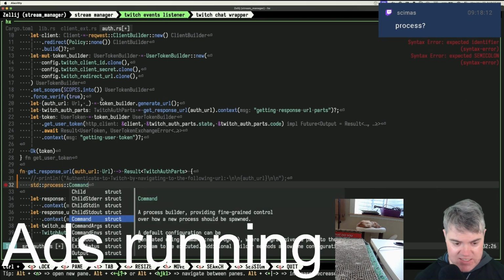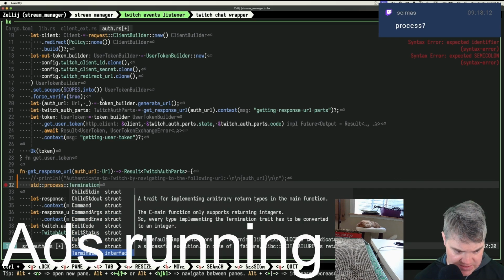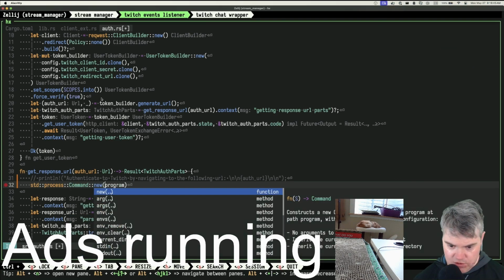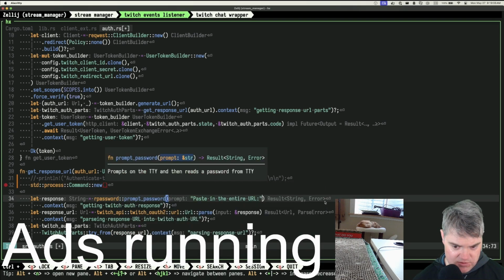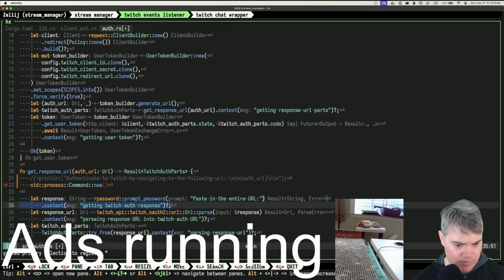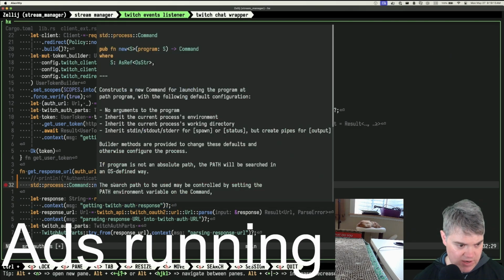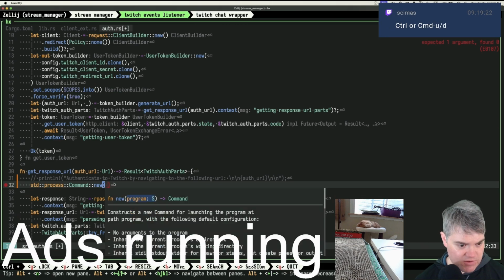Okay, command. A process builder providing fine-grained control over how a new process should be spawned. Is it really that? I think it is. Okay, so command, new. Constructs a new command for launching the program at path program with the following default configuration. Okay, so program S. Constructs a new command for launching the program at this. I keep on forgetting how to navigate down in the docs, so I always forget. The program is not an absolute path. Okay, that's fine. So now this takes a program S. Oh, at path program following.